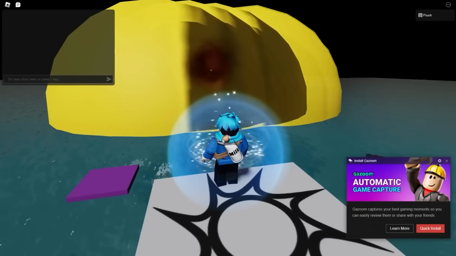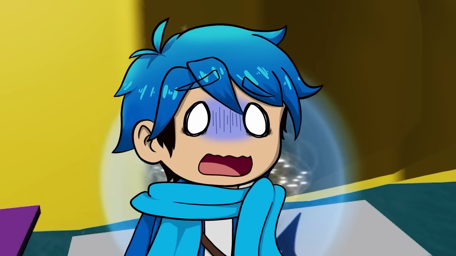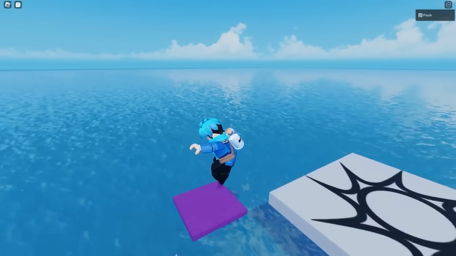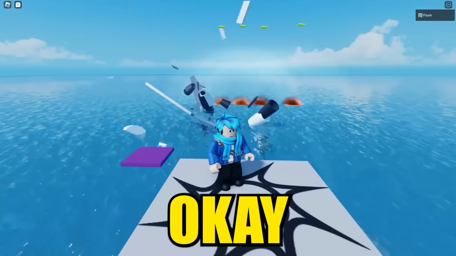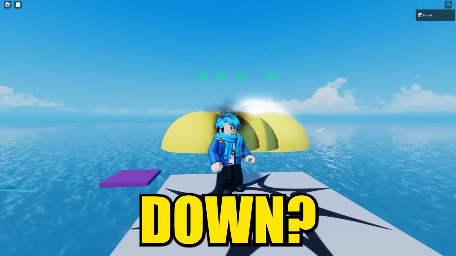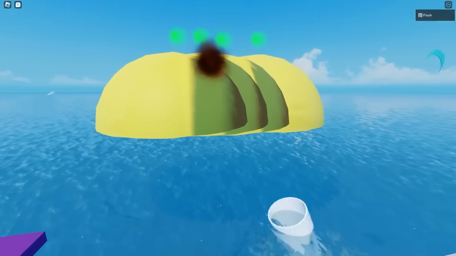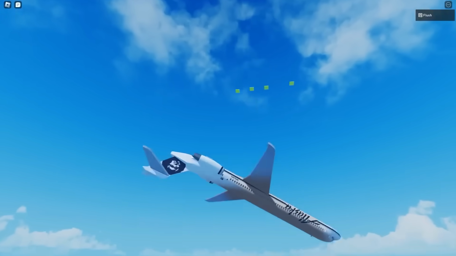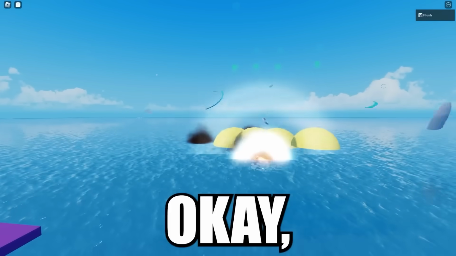Oh geez. Wait, hold on, there's too much happening. Okay, well, what was that? It seemed like there was like a nuclear explosion or something. Do I need to like jump on that? Okay, wait, did it fall upside down? Wait, what was that? I think I need to see that again. Oh yeah, it spawns upside down. Okay, well that's kind of odd.